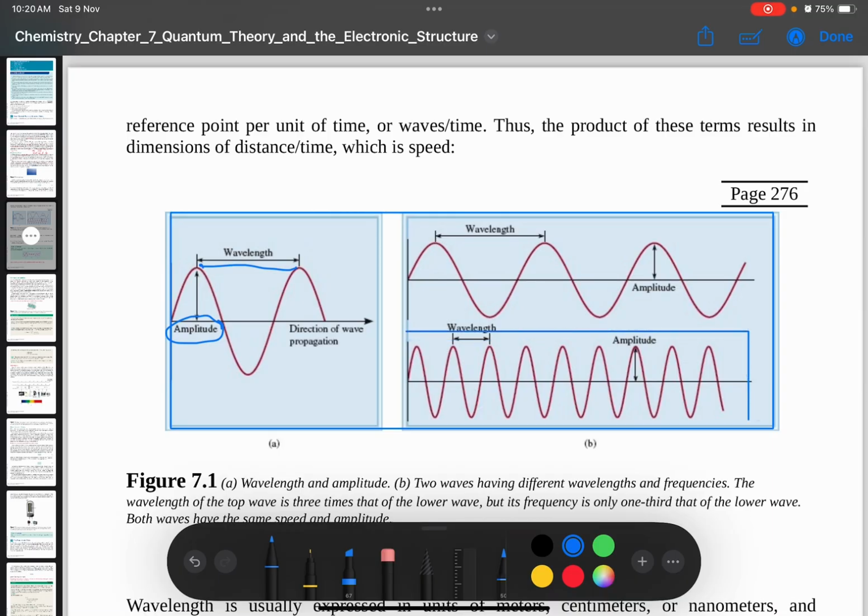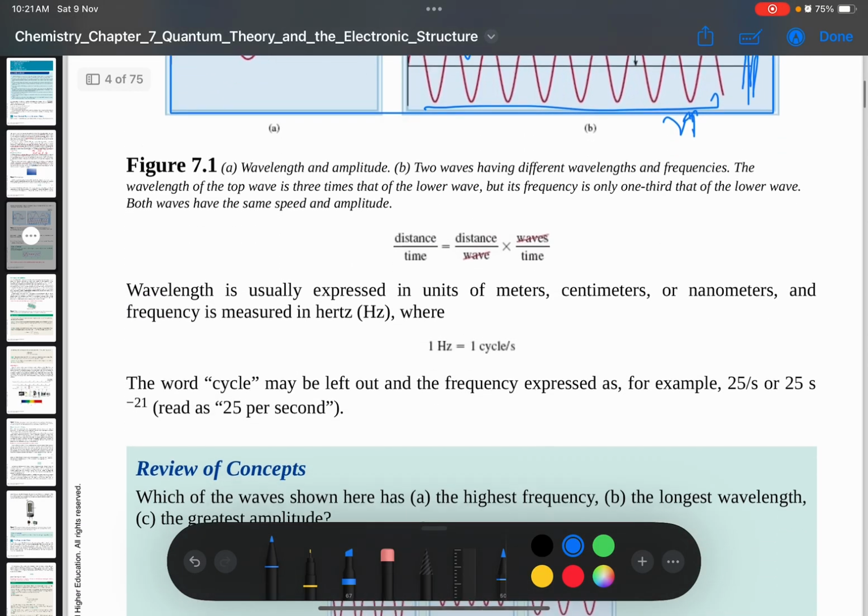Yang ini has more frequency compared to this one. Walaupun dia punya distance sama je kan, kat sini sama je jarak dia, tapi since wavelength yang ini lebih tinggi, jadi frekuensi dia rendah. Kalau yang ini wavelength dia rendah, frekuensi dia lagi banyak. Okay, frekuensi dia very higher. Okay, so that is properties of wave.